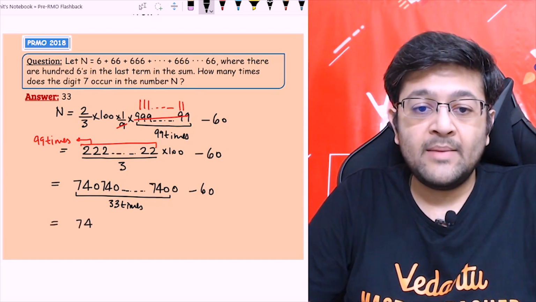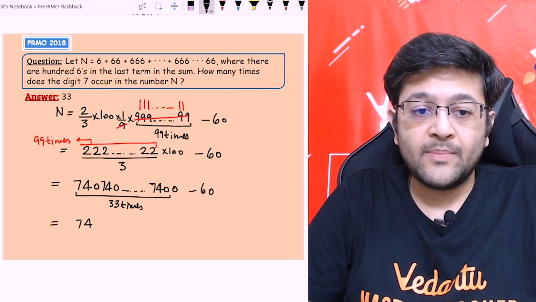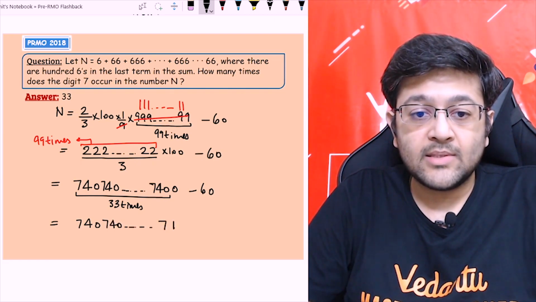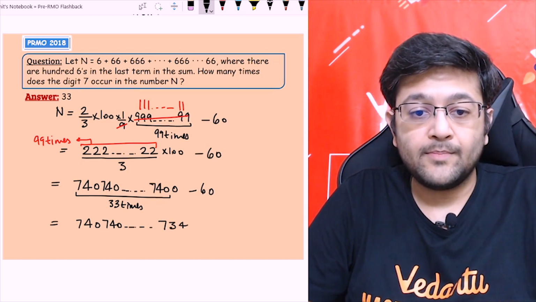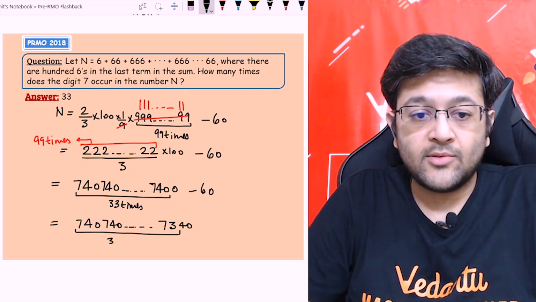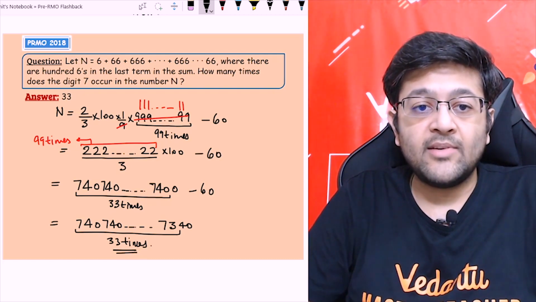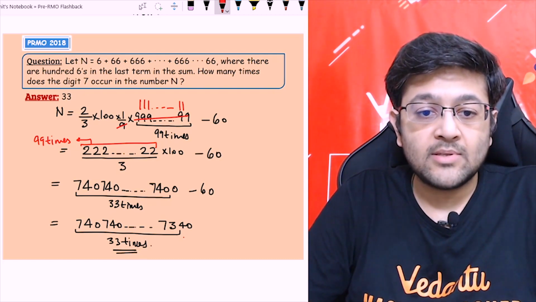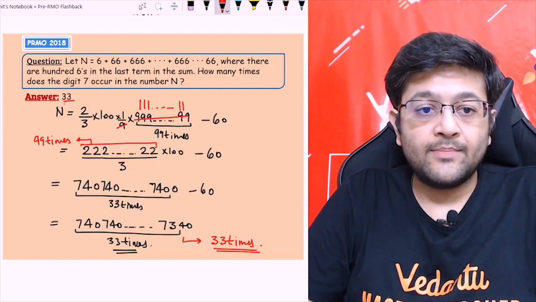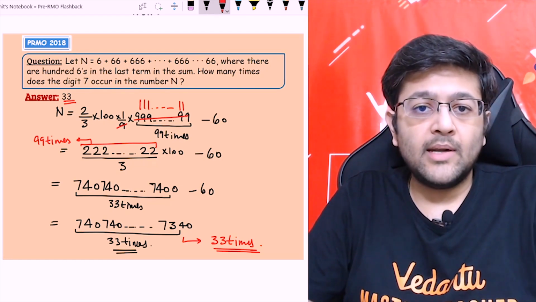60 will not make any impact because 400 minus 60. The last 3 terms will be taking care of this 60. All the other terms will not be affected. 740, 740 and so on. The last term, 7340 will be formed, right? 400 minus 60 will be 340. So overall how many times is it coming? 33 times. So how many times is the digit 7 occurring in the number n? 33 times. The answer will be 33 times. So that is the answer. Okay, so that is the way. It's a little tricky. It's a little different type of question.